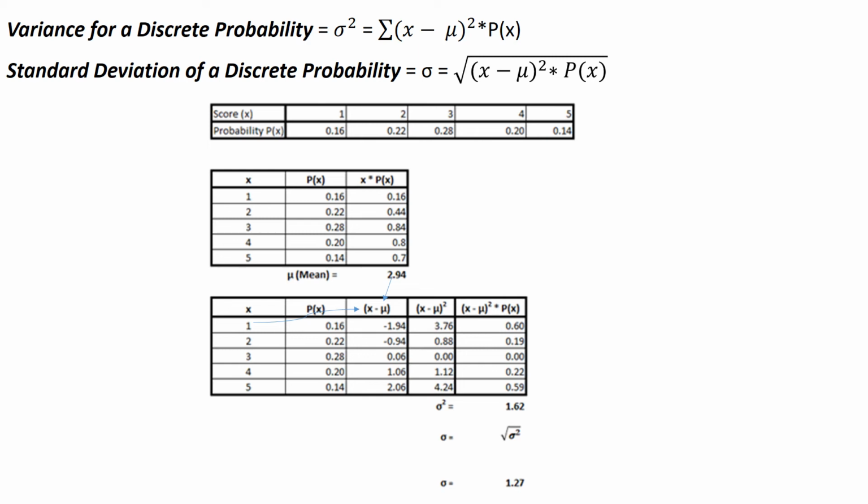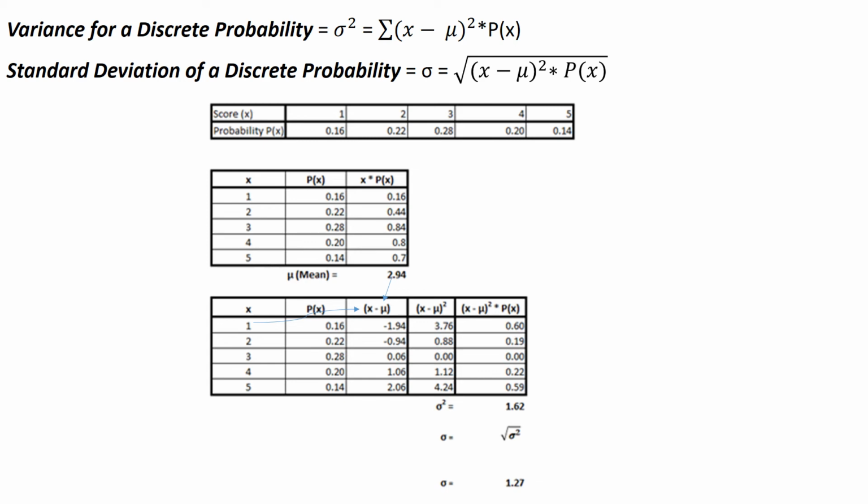So negative 1.94 squared is 3.76. Negative 0.94 squared is 0.88. 0.06 squared is basically 0, it's such an infinitesimally small number. 1.06 squared is 1.12, and 2.06 squared is 4.24. Now I'm going to take that squared number I found and multiply it times the p of x, the probability of each component from 1 through 5.